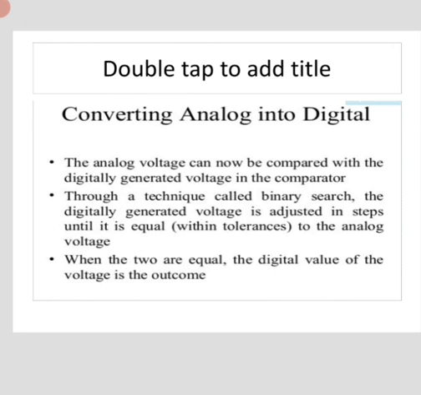The analog voltage can be compared with a digitally generated voltage in the comparator through a technique called binary search. The digitally generated voltage is adjusted in steps until it is equal to the analog voltage. When the two are equal, the digital value of the voltage is the outcome.